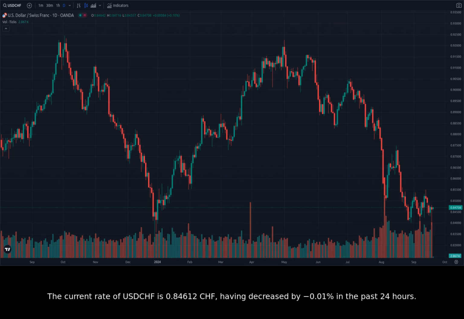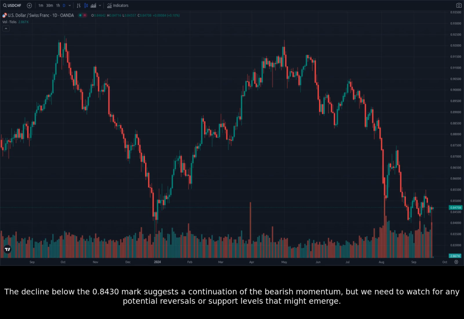The current rate of USDCHF is 0.84612 Swiss francs, having decreased by -0.01% in the past 24 hours. The decline below the 0.8430 mark suggests a continuation of the bearish momentum, but we need to watch for any potential reversals or support levels that might emerge.